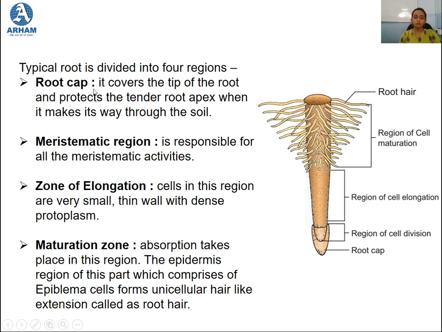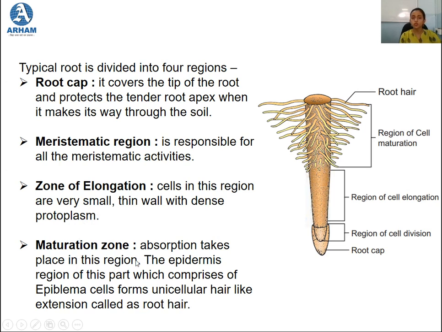Next, we have also spoken about the different zones or parts of a root. The first one is the root cap that covers and protects the tender root apex. Then is the meristematic region where cell division takes place, having meristematic cells that are responsible for cell division. Then there is the zone of elongation, the region having very small cells with very thin walls and very dense protoplasm.